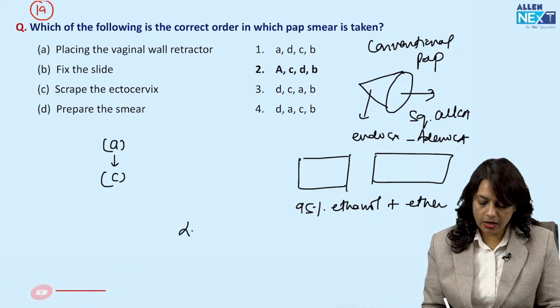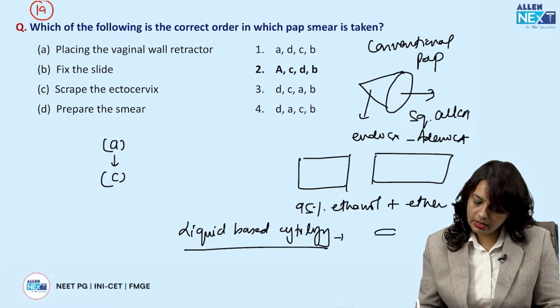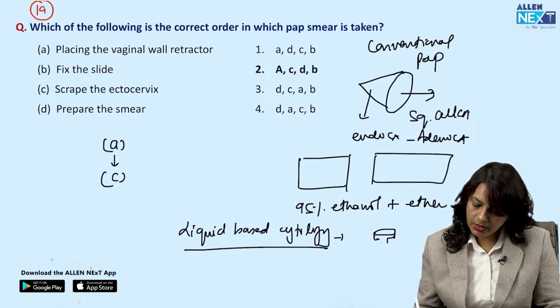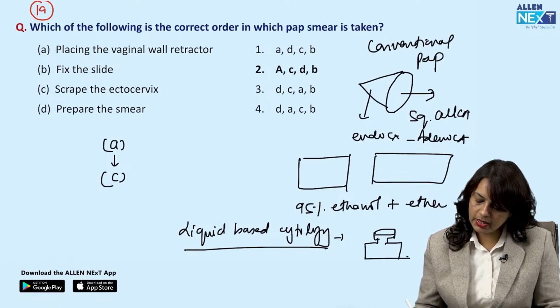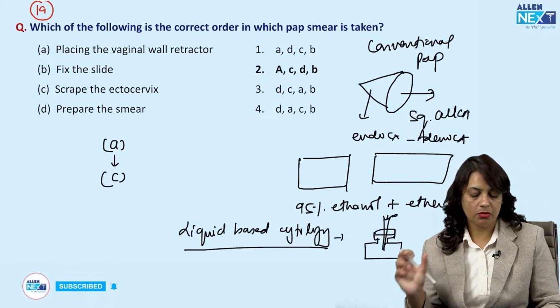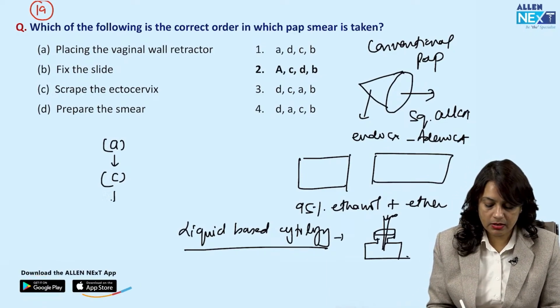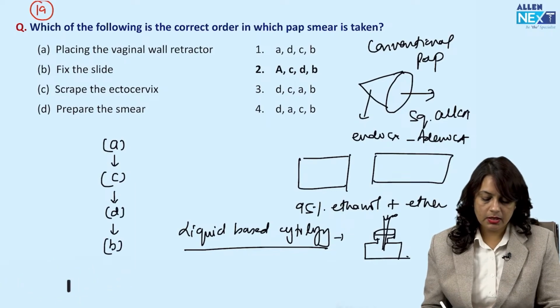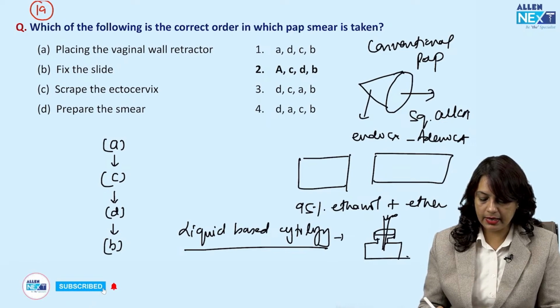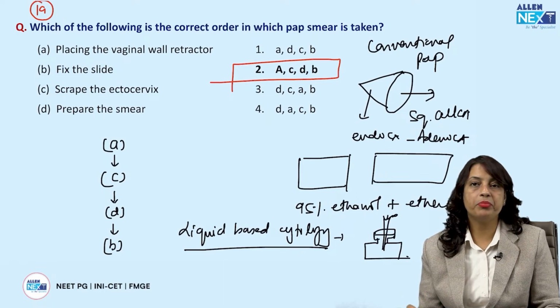Now, if we are doing a liquid-based cytology, then there is a plastic spatula and there is a bottle which contains the liquid. This one sample is taken and this is put in this bottle. So, second is scrape the ectocervix, and third part is prepare the smear, and fourth part is fix the slide. So, the correct sequence is A, C, D and B.